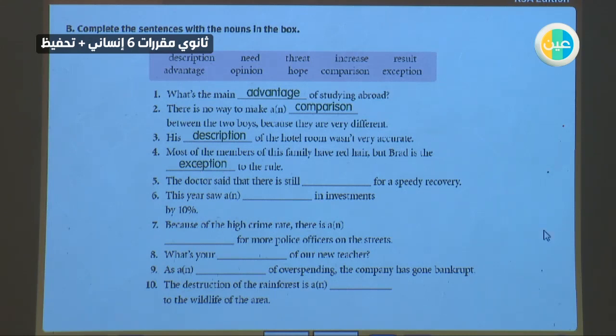The doctor said there is still hope for a speedy recovery. Hope for. This year saw an increase in investment. So from the word investment, we will go with an increase of 10%. Increase means the number is going up.